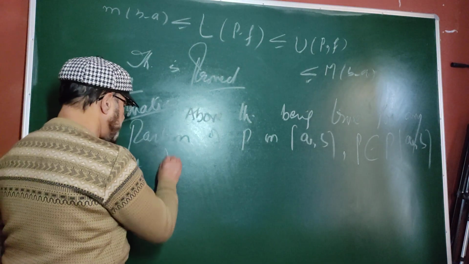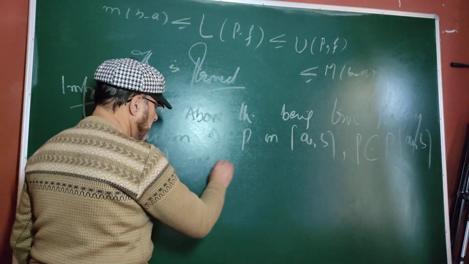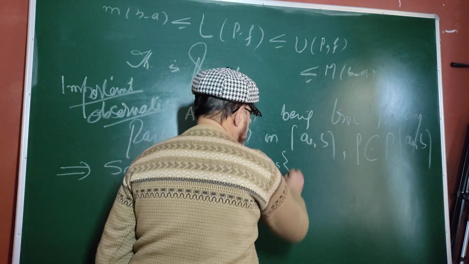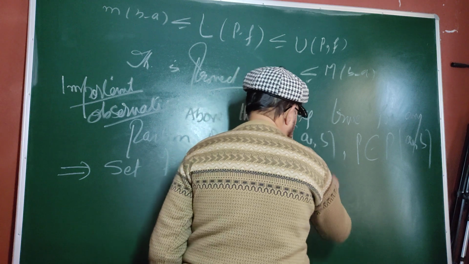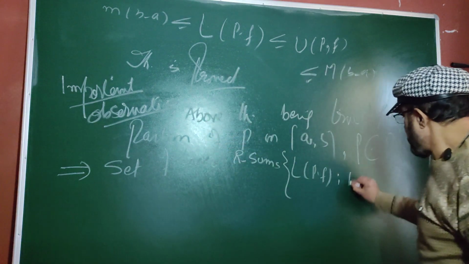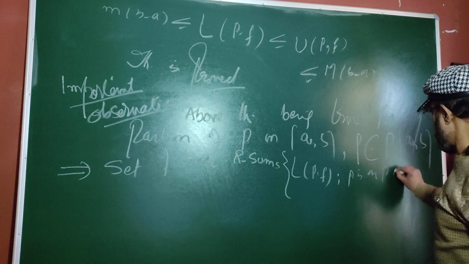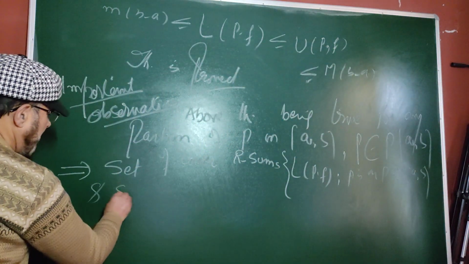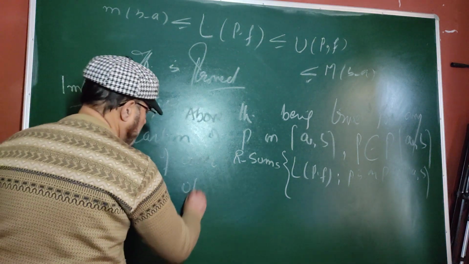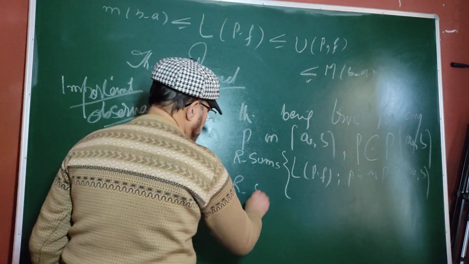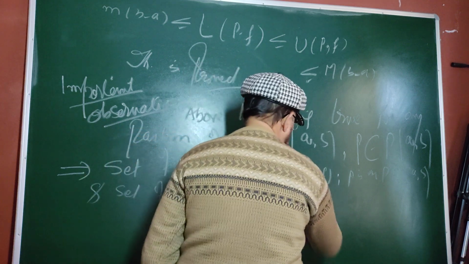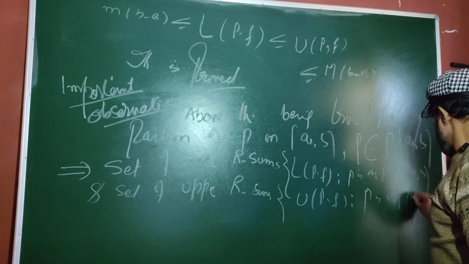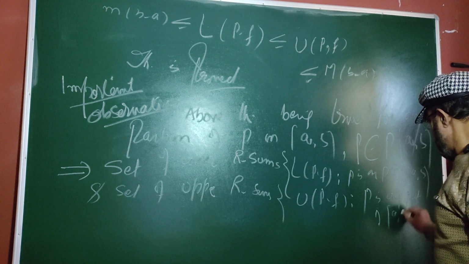So the set of lower Riemann sums is the set of LPF, such that P is any partition of closed interval AB, and the second set, the set of upper Riemann sums, that is UPF, such that P is any partition of closed interval AB.